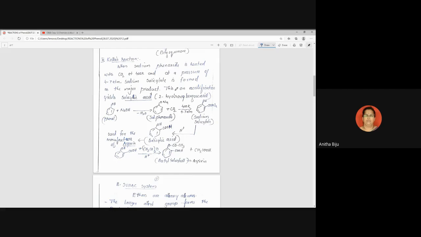That is why this method is important. The second point is that it is highly significant for the preparation of an important medicine. Maybe you have heard about this medicine, aspirin.